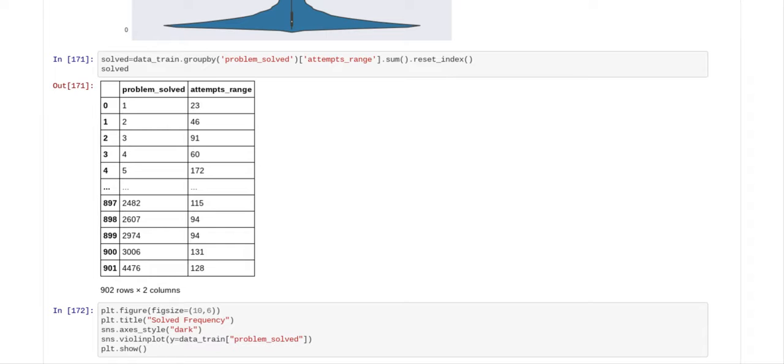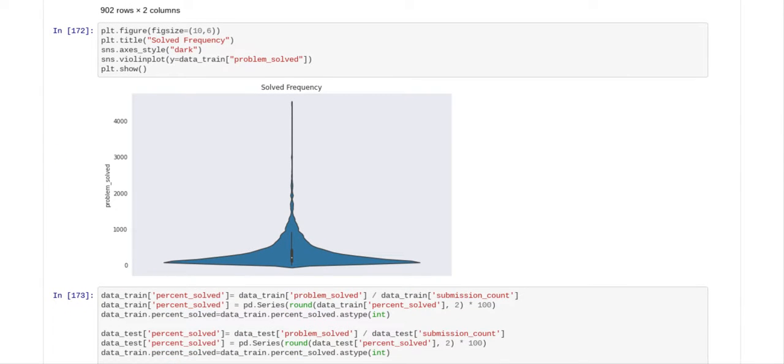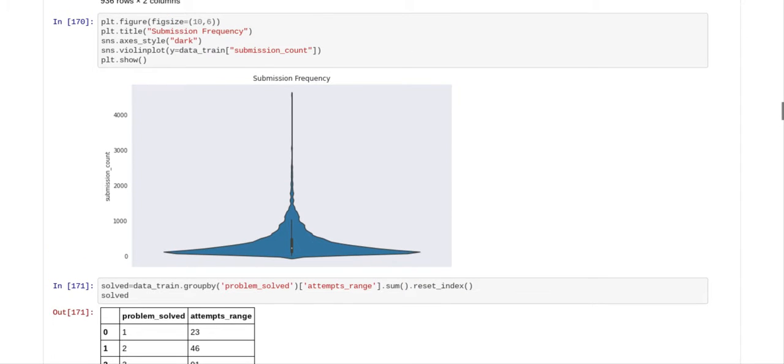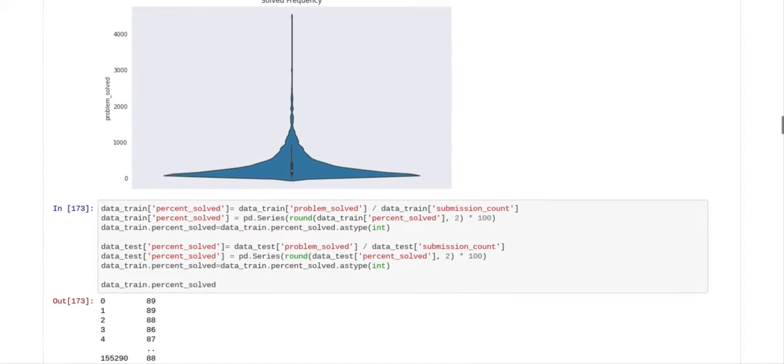So we did a group by on problem solved, and so you can see how many problems were solved and how many attempts were made to solve the problems. And then we did a violin chart on that as well, and that violin chart is very similar to the previous violin chart. It looks very, very similar, almost exactly the same, really.